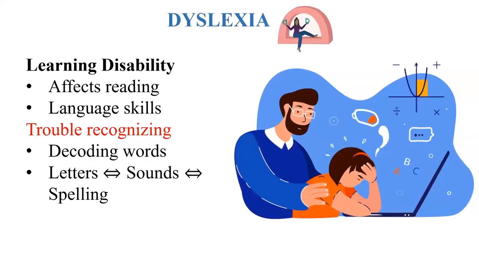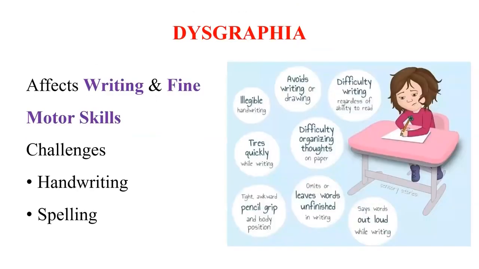Then we have dyslexia, which is specifically a learning disability that primarily affects reading and language skills. Children with dyslexia have trouble recognizing and decoding words, and understanding the relationship between letters, sounds, and spellings. Then we have dysgraphia, which is also a learning disability that affects the writing and fine motor skills of a child. It leads to challenges in handwriting and spelling.